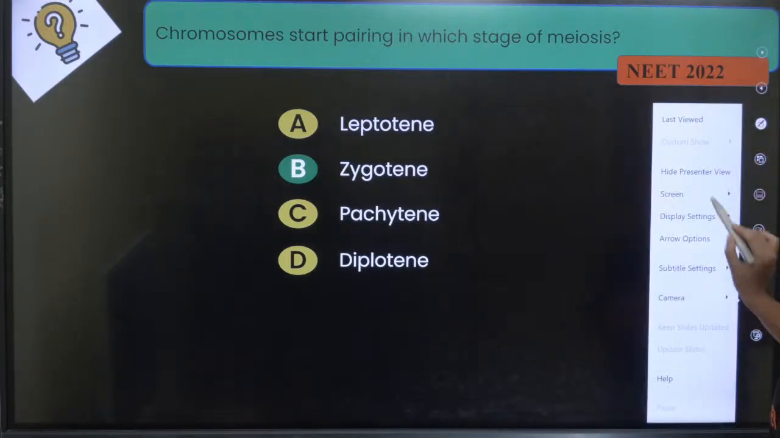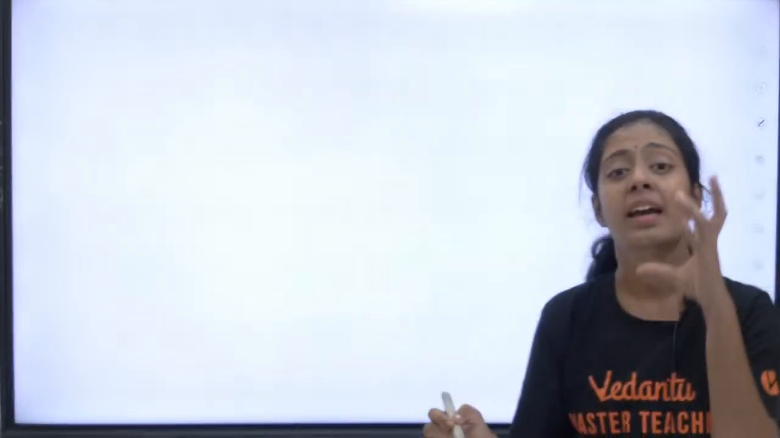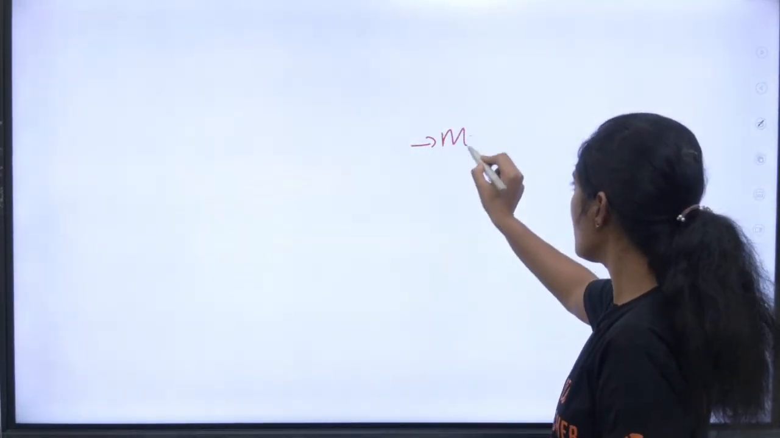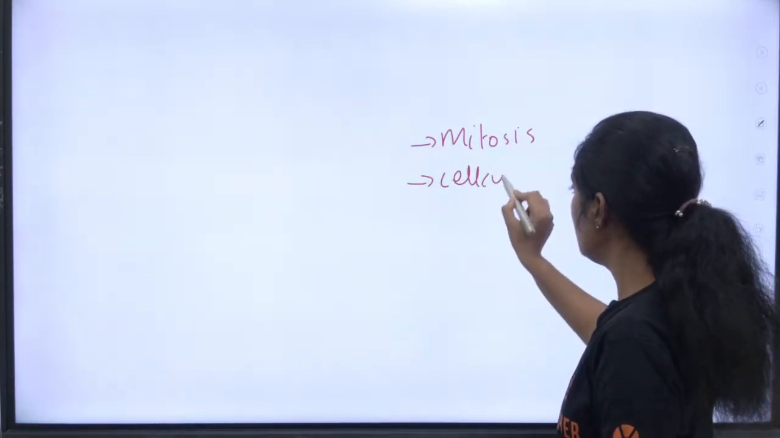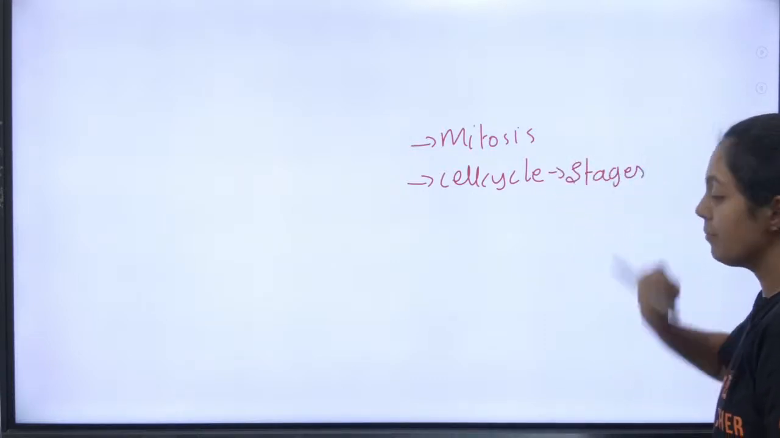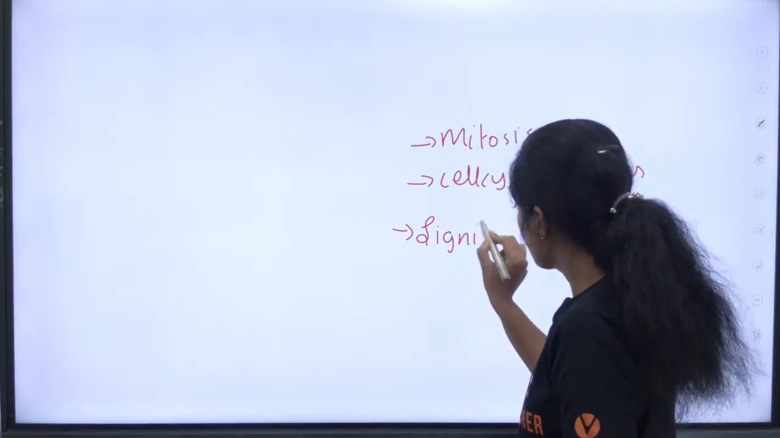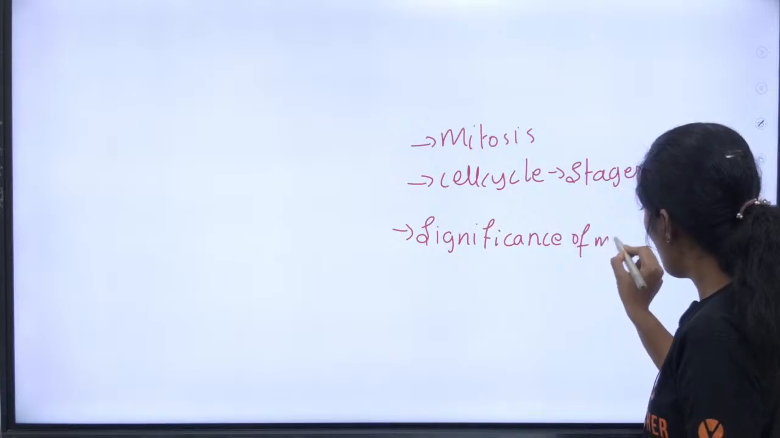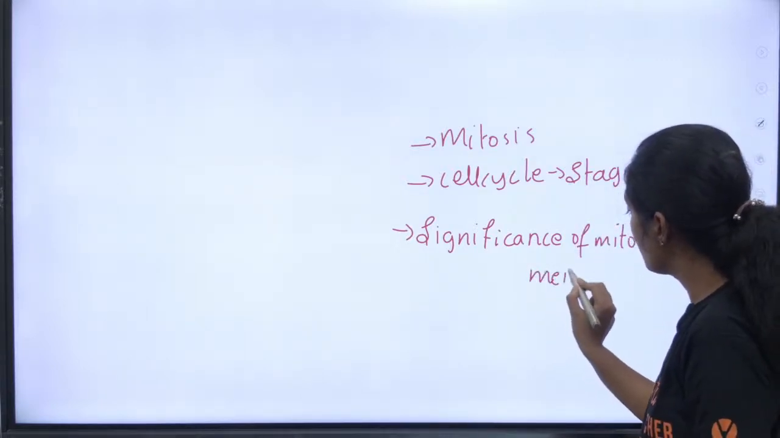இப்போ நான் முக்கியமான questions சொல்லிடுறேன். சில முக்கியமான questions what they can ask from this topic in your board exam. So keeping board exam in your mind. Mitosis கண்டிப்பா கேட்கலாம். Cell cycle stages, cell cycle என்னென்ன stage அது கேட்கலாம். Okay, then they can also ask significance of mitosis and meiosis. ரெண்டுமே ரொம்ப முக்கியமான விஷயம்.